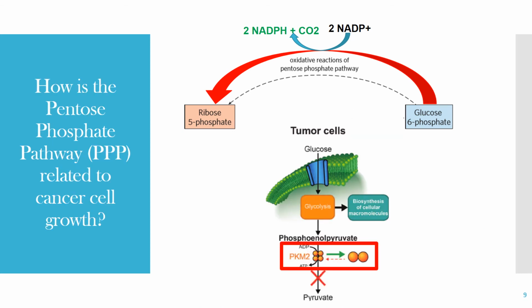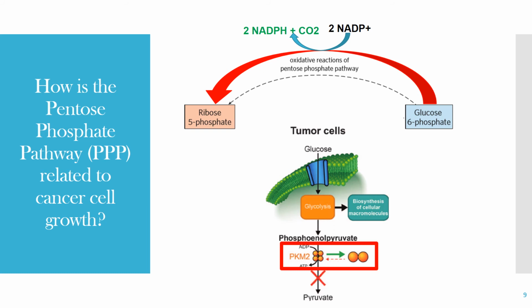Tumor cells like to proliferate, and they could do so with the help of the pentose phosphate pathway. As mentioned in slide 7, buildup of phosphoenol pyruvate, or PEP, can also lead to the buildup of glucose 6-phosphate, and this is the precursor of the pentose phosphate pathway. The accumulated glycolytic intermediates are used by the pentose phosphate pathway to synthesize ribose 5-phosphate.